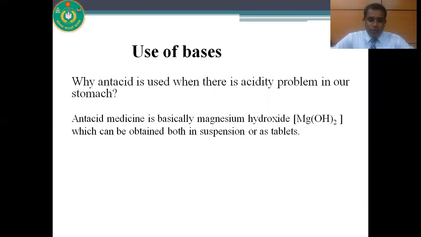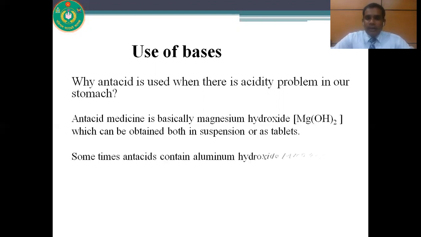When we do not take food for a long time, the secretion of hydrochloric acid in our stomach causes pain. When we take antacid, it reacts with hydrochloric acid and forms neutral salt. That's why we get relief from pain. Sometimes aluminum hydroxide is also used in antacid tablets.